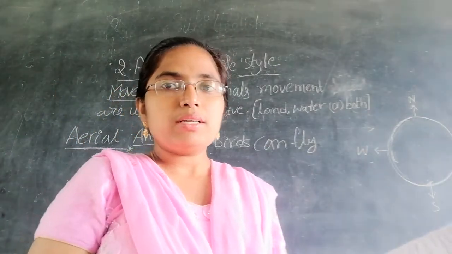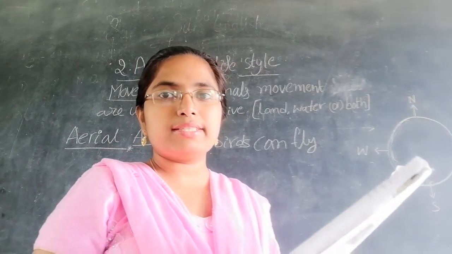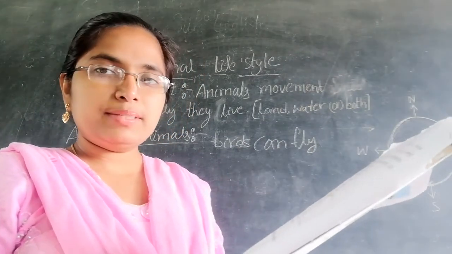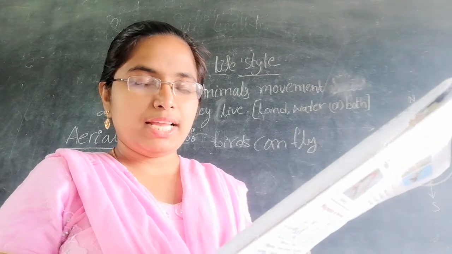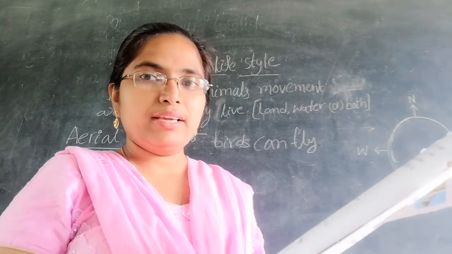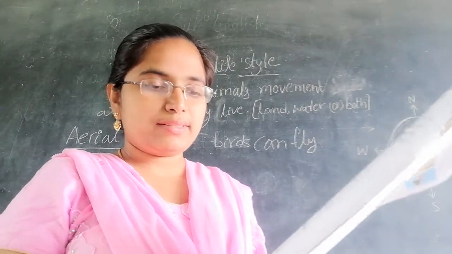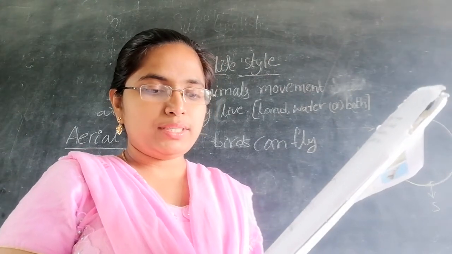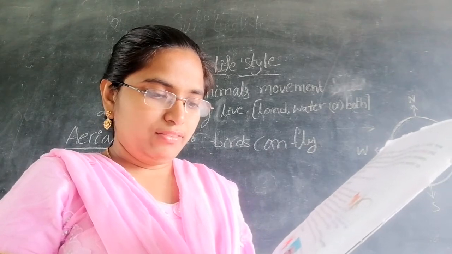What are the flying animals here? Birds, insects and bats are some aerial animals. These animals have wings to fly. They have light bones and feathers which help them in flying.